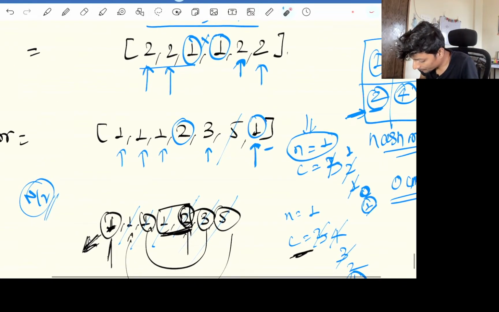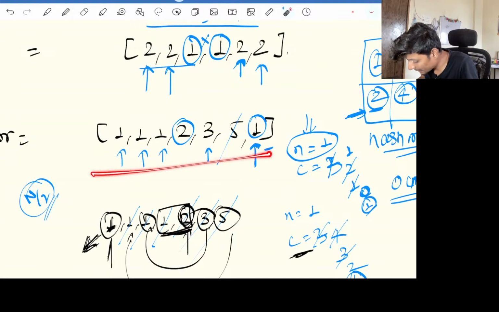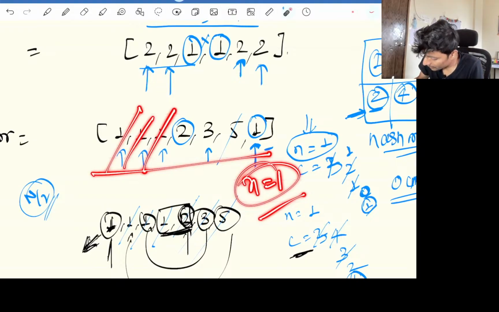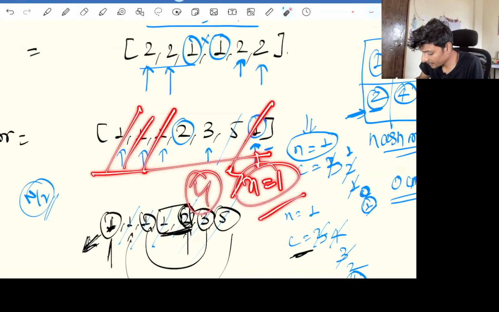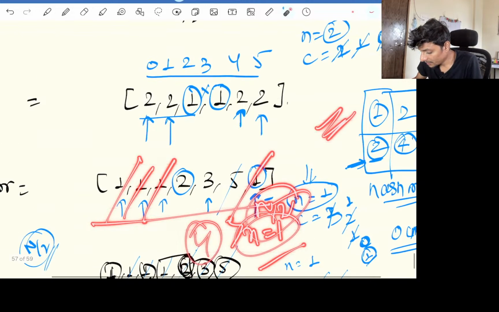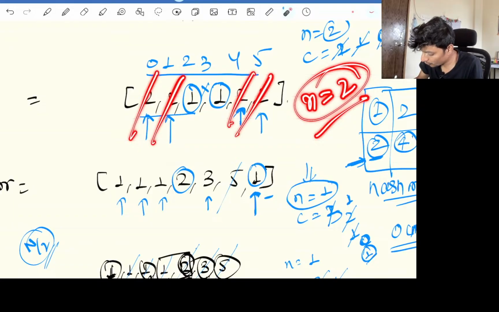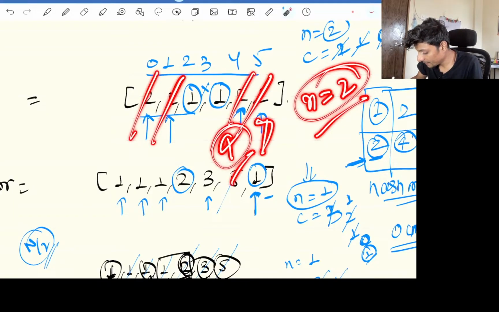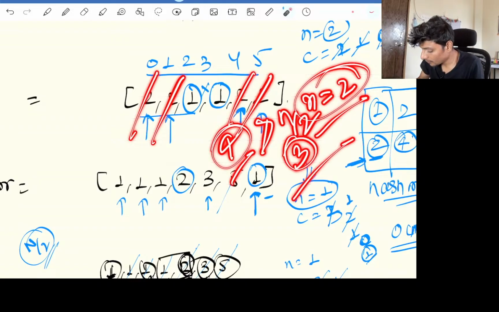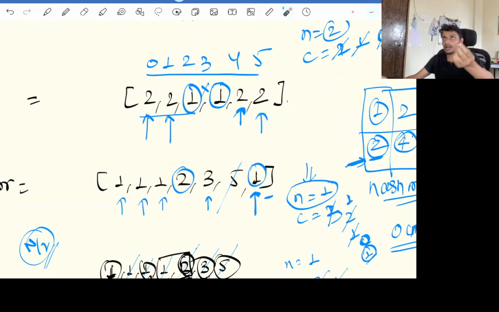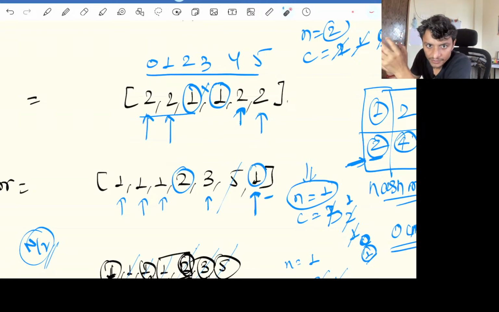If you go over here, our n came out to be 1 in this case. So 1, 2, 3 and 4. So this is definitely greater than n by 2, that is 7. If you check over here, our n at the end of the day came out to be 2: 1, 2, 3, 4, 4, and that is definitely greater than n by 2, that is 3. So 2 is winning the election over here. This is for sure. We are not bothering about what votes others get, we are just bothering about who is definitely winning the election.